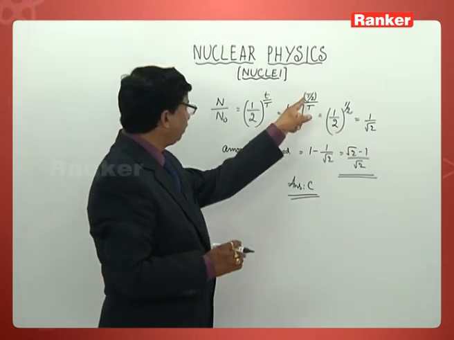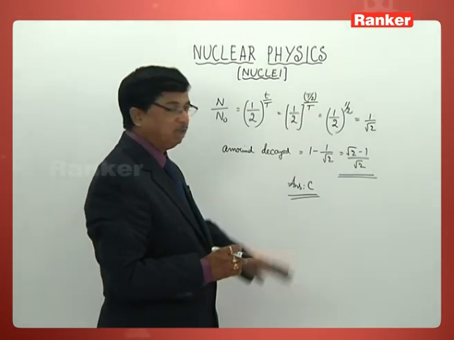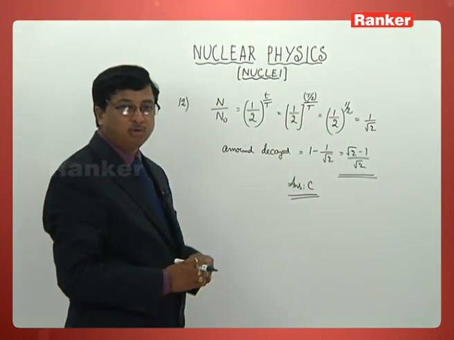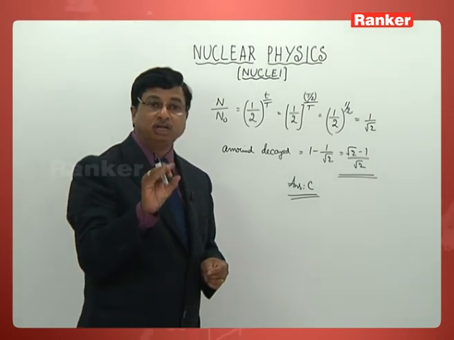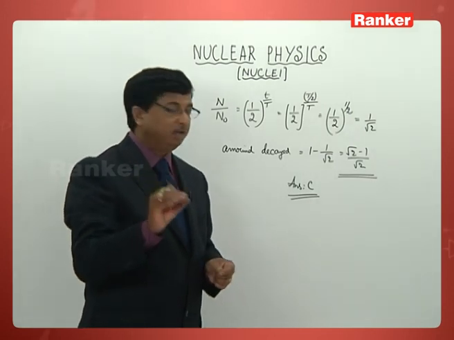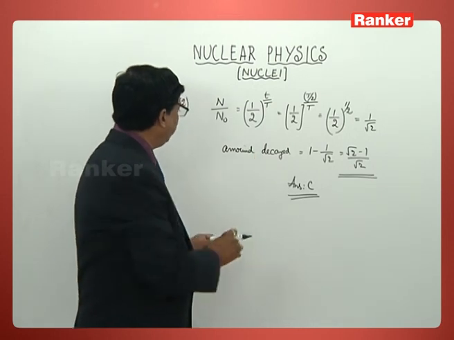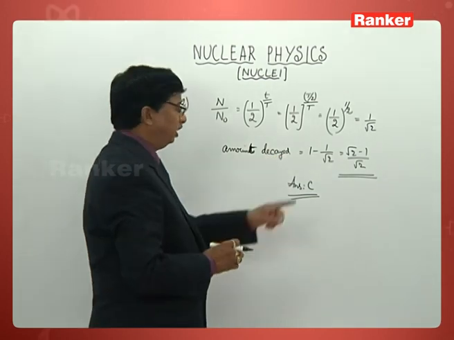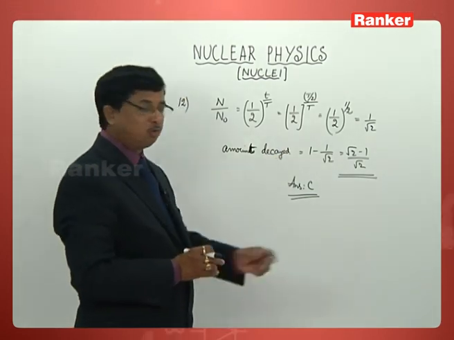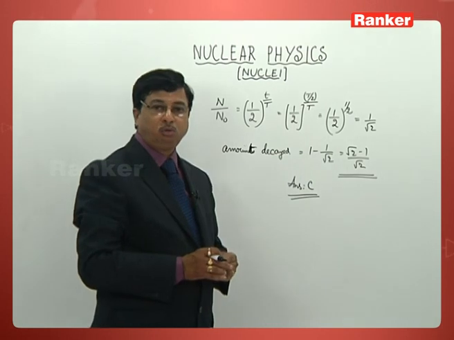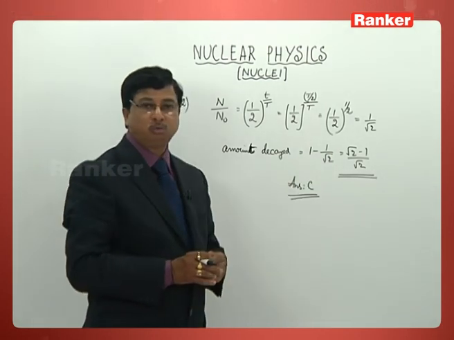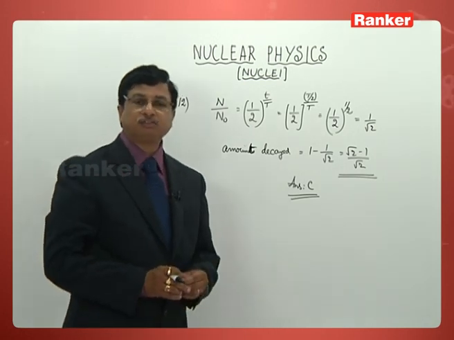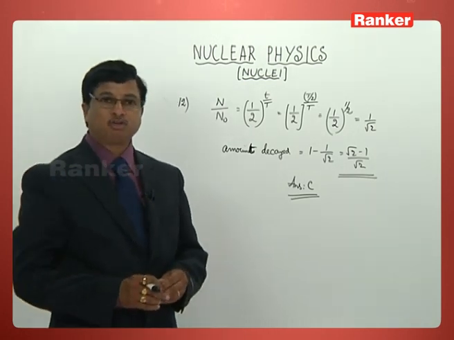So half of capital T by capital T, when I write like this, that becomes 1 by root 2. That is the amount remaining, undecayed. Now we want the amount decayed. That amount decayed is nothing other than 1 minus 1 by root 2, which now becomes root 2 minus 1 by root 2. The correct answer is the third one, that is C, for this problem number 12.